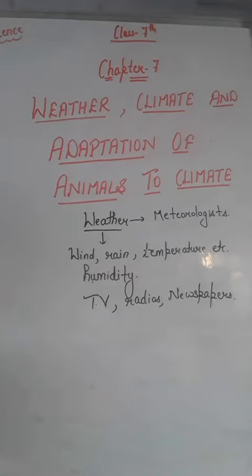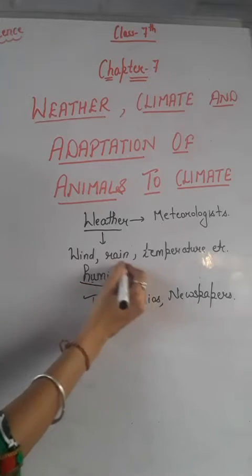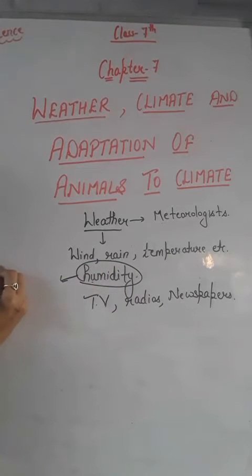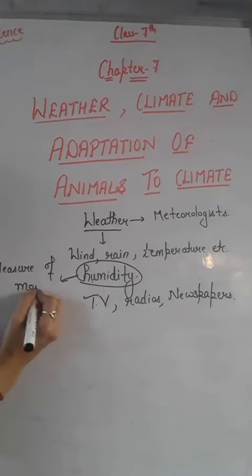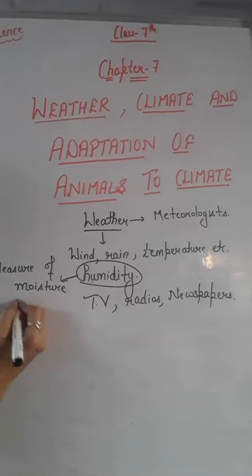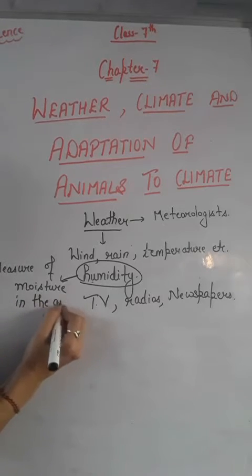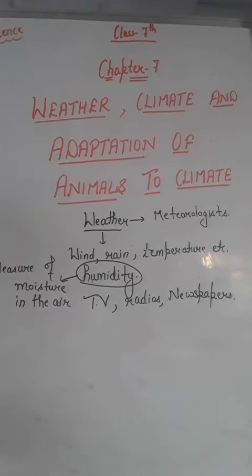As you have already learned, what is weather, right? That means weather carries the information about the temperature, humidity and rainfall also, and some other factors also, right? And it also predicts the weather for a day, right? Here the word humidity is used. So humidity means the measure of moisture in the air, means how much moist the air is, right?